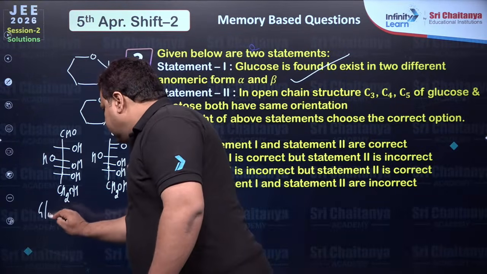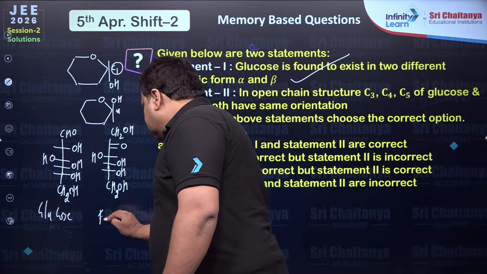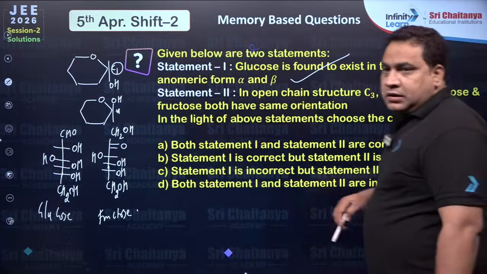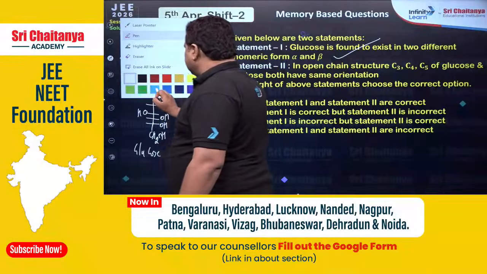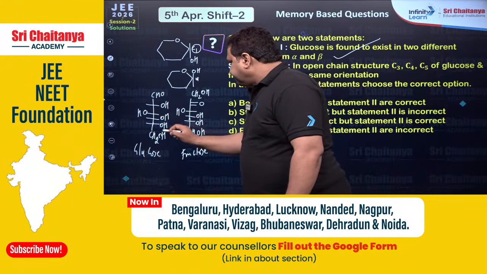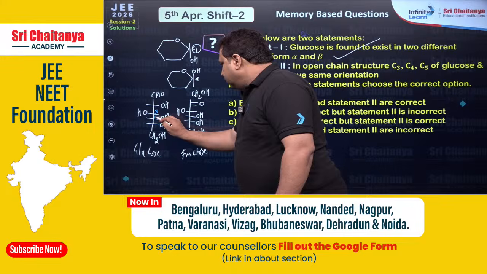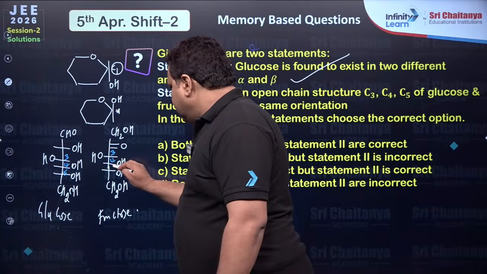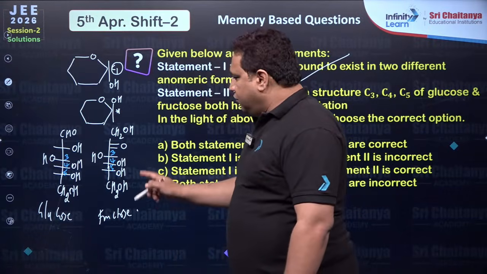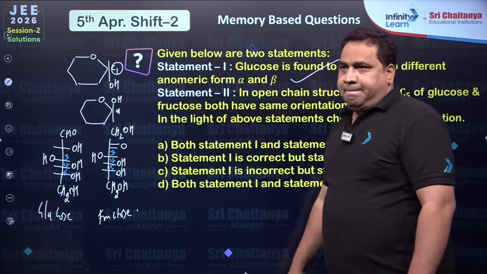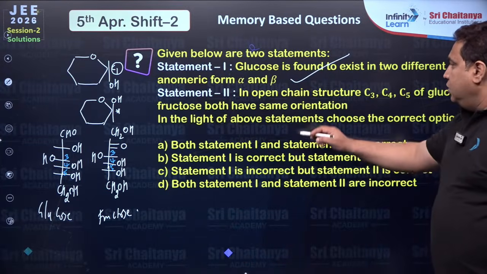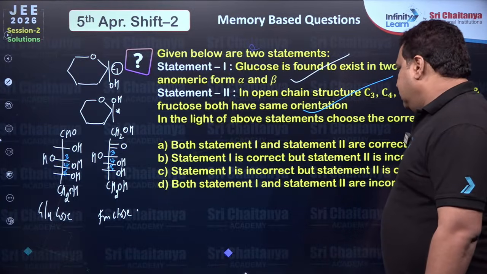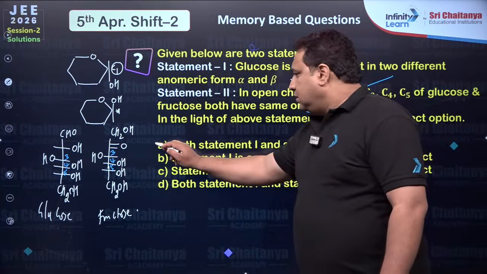This is glucose, dear students, and this is fructose. So this is purely structure based question, no need of any concept here. Everybody can see this is 3, 4, 5. 1, 2, this is 3, 4, and this is 5. So if you see, 3, 4, 5 of glucose and fructose are same. Correct everyone? Is it clear? So 3, 4, 5 of glucose and fructose are same. Hence, both statement 1 and 2 are correct.